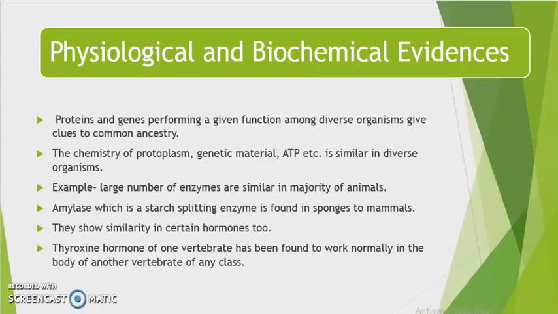Now, next, physiological and biochemical evidences. Proteins and genes. If we talk about proteins and genes, the genetic material in different organisms, it shows similarity. So proteins and genes performing a given function among diverse organisms give a clue to common ancestry. It gives a clue to common ancestry, means we must have shared some common ancestor. The chemistry of protoplasm, the chemical composition of protoplasm or the genetic material or the ATP, which is an energy carrier, etc., is similar in diverse organisms.